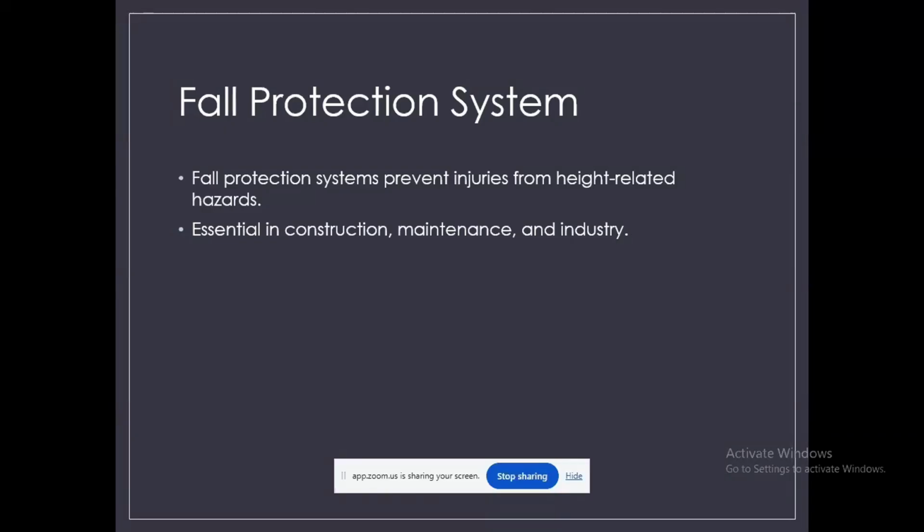The important point we are going to discuss today is that these accidents are preventable.